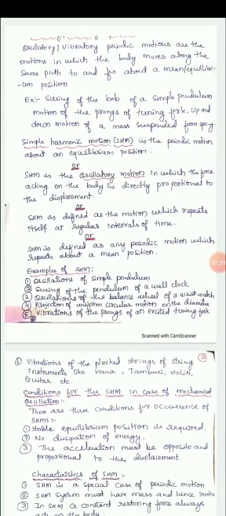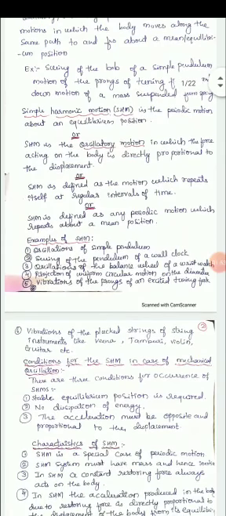And the next examples are the swing of the pendulum of a wall clock, oscillation of the balance wheel of a wristwatch, projection of uniform circular motion on the diameter, vibration of the prongs of the excited tuning fork, and vibration of the plucked strings of musical instruments like veena, tamburi, violin, guitar, etc.